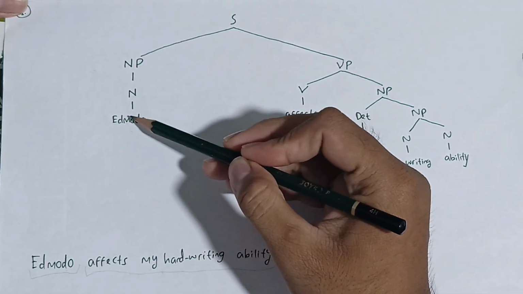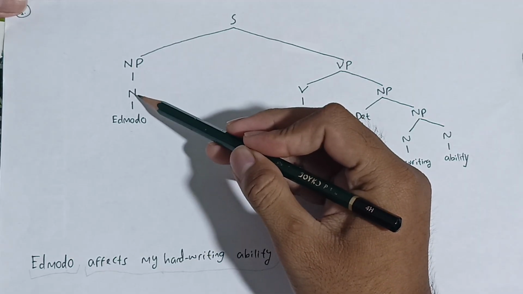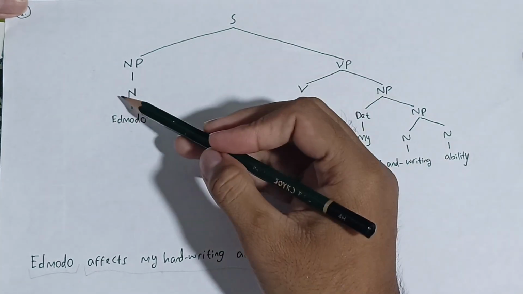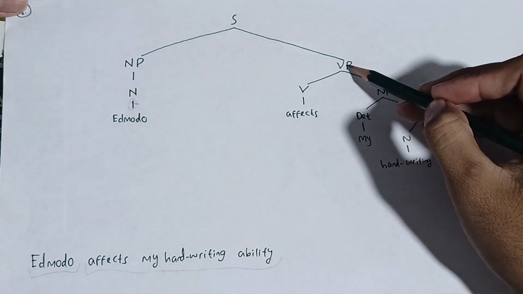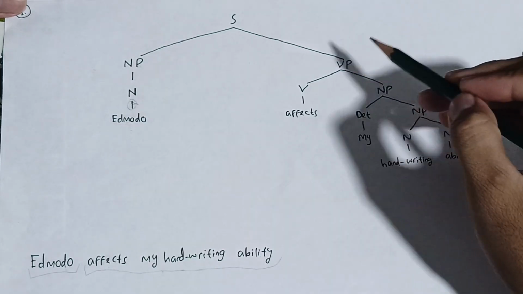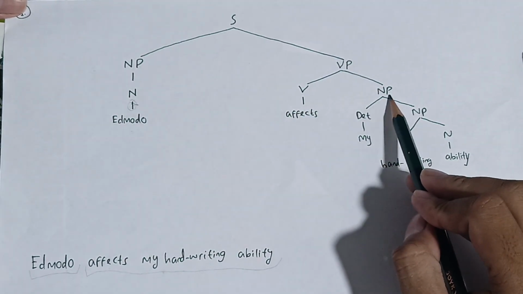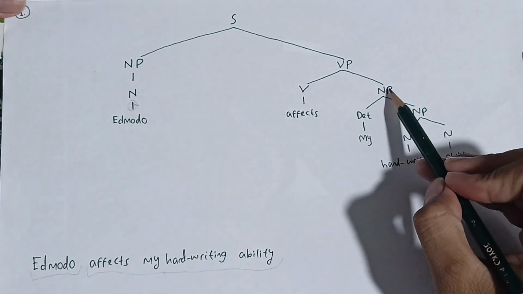So the noun phrase is from noun. The noun is Edmodo itself, without this sign. I forgot to delete it. And then the verb phrase itself is formed by verb and noun phrase. The verb is affects. And then the noun phrase.